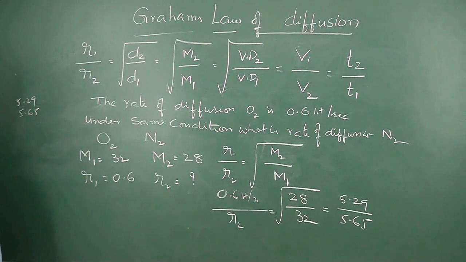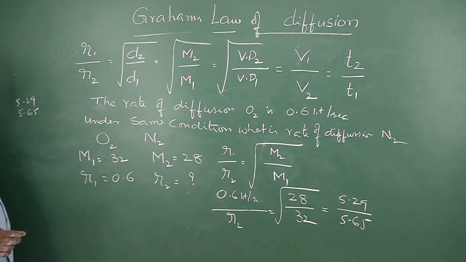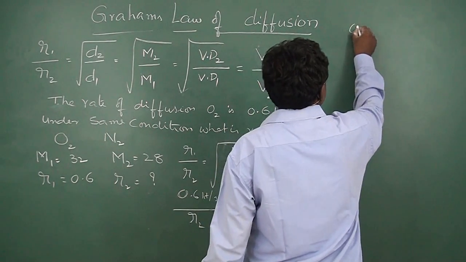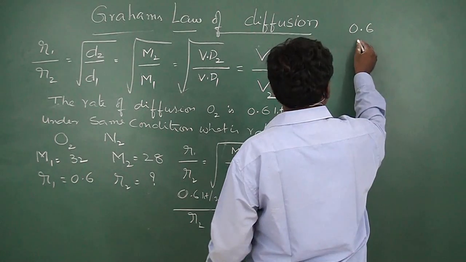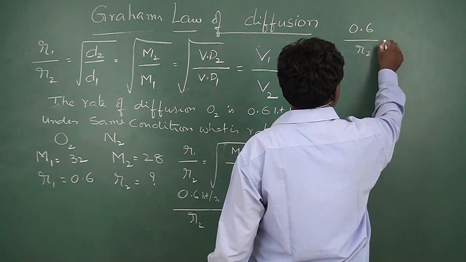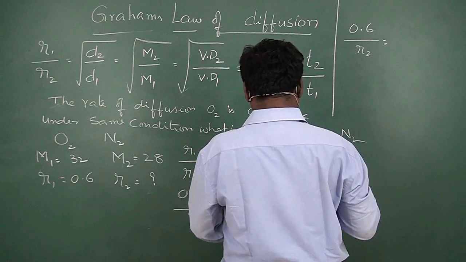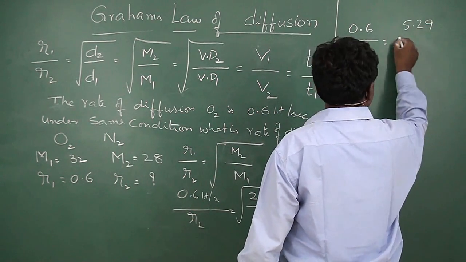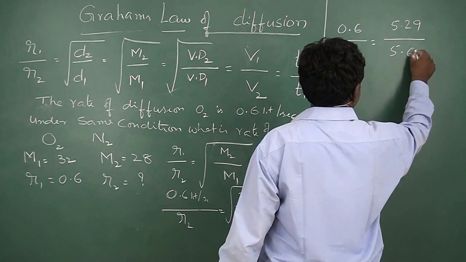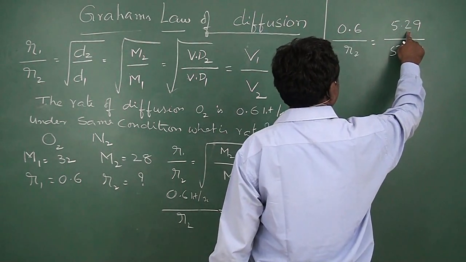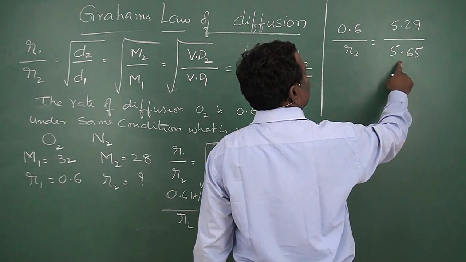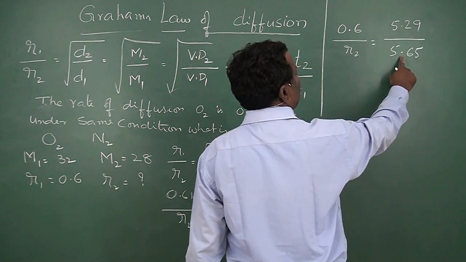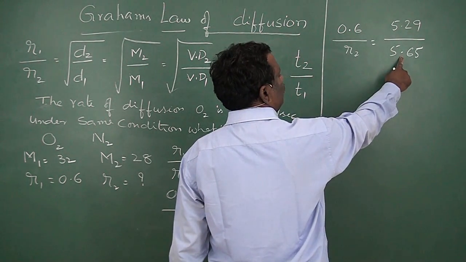So on substituting those values, 0.6 by R2 is equal to 5.29 by 5.65, because 5.29 is root 28, whereas 5.65 is root 32. These are the square root values of the molecular weight of nitrogen and the molecular weight of oxygen.